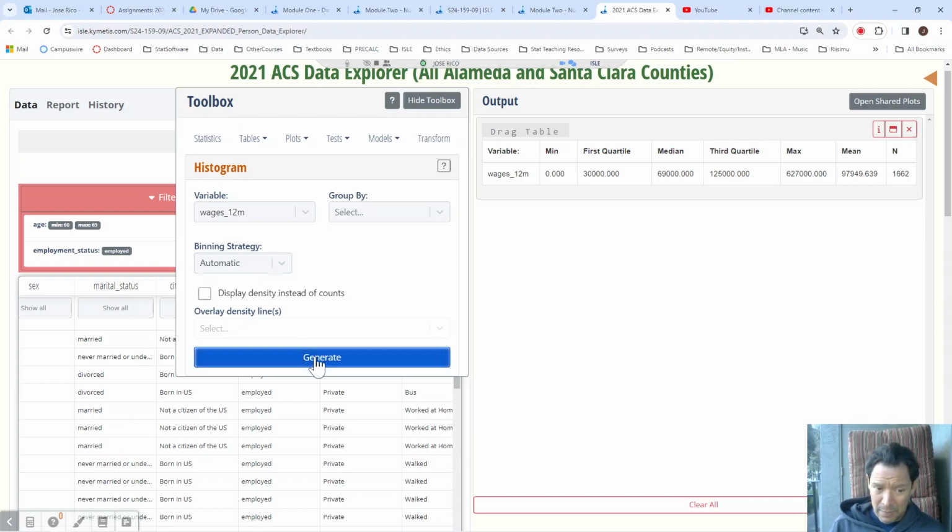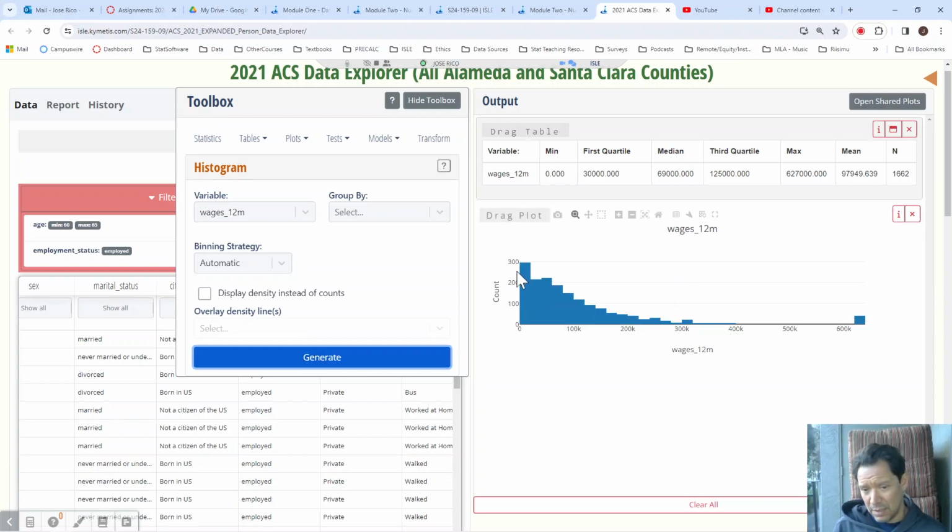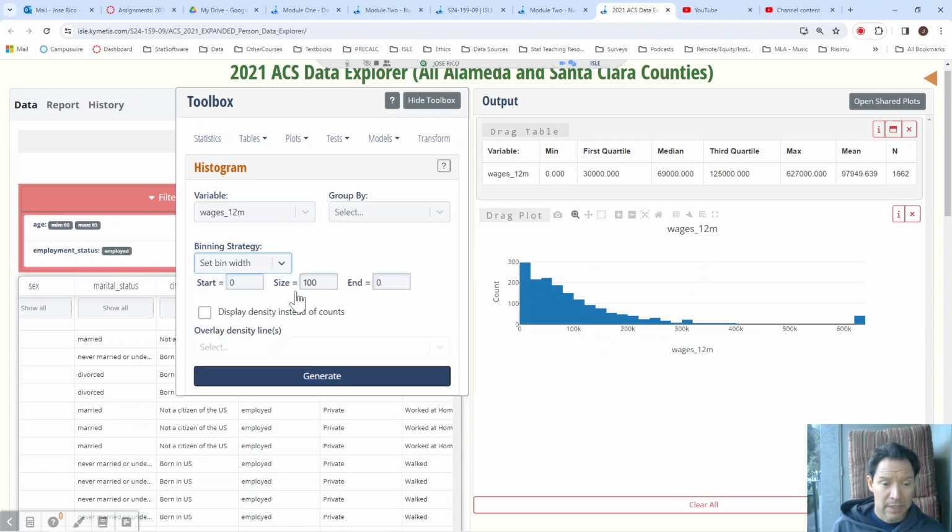It might be fine, and it looks like it doesn't hurt too bad. It bins every 20K. We're seeing the mode appear to be between 0 and 20K. I'm going to go to the bin width, just take a better look at it, and I'm going to start at 0, and I'm going to take it down to 10,000.